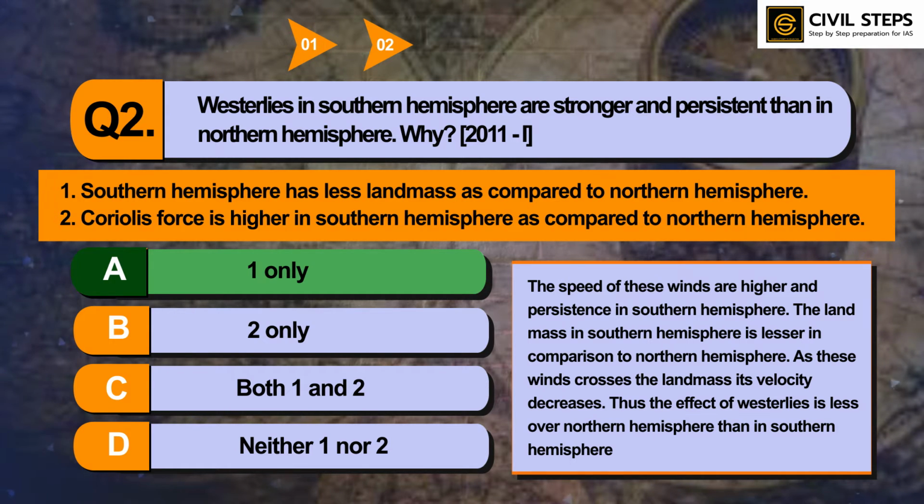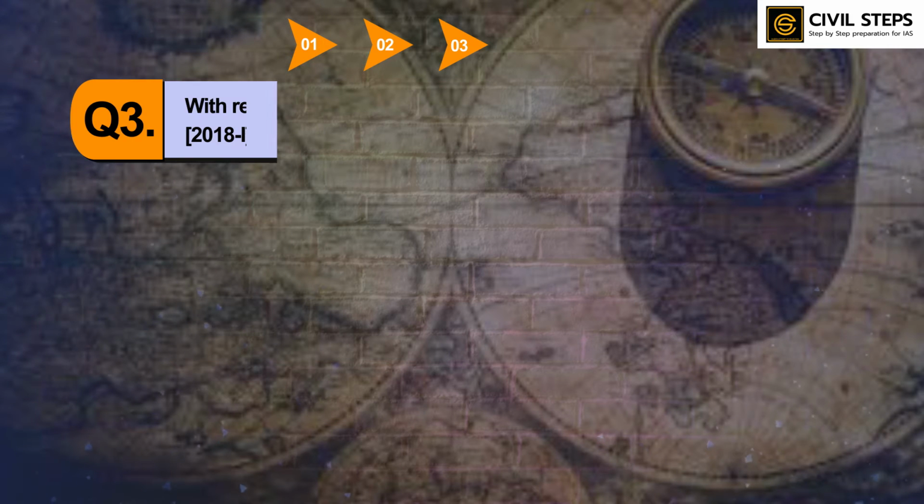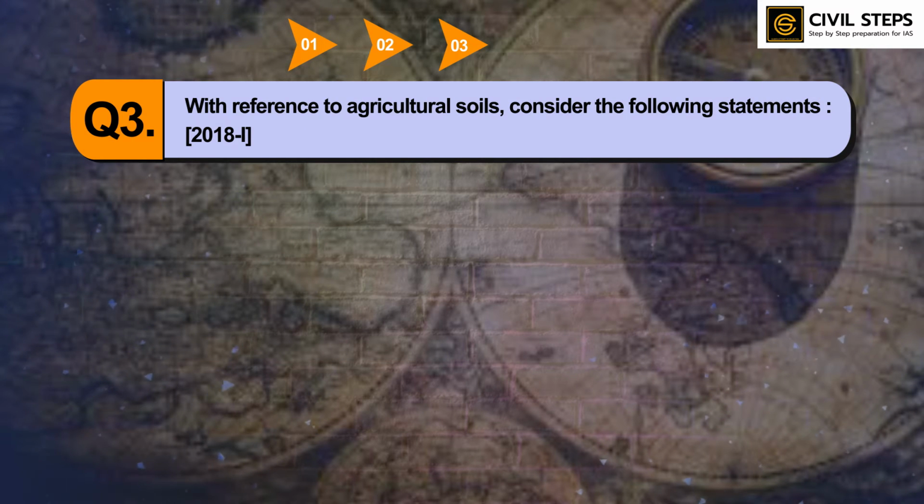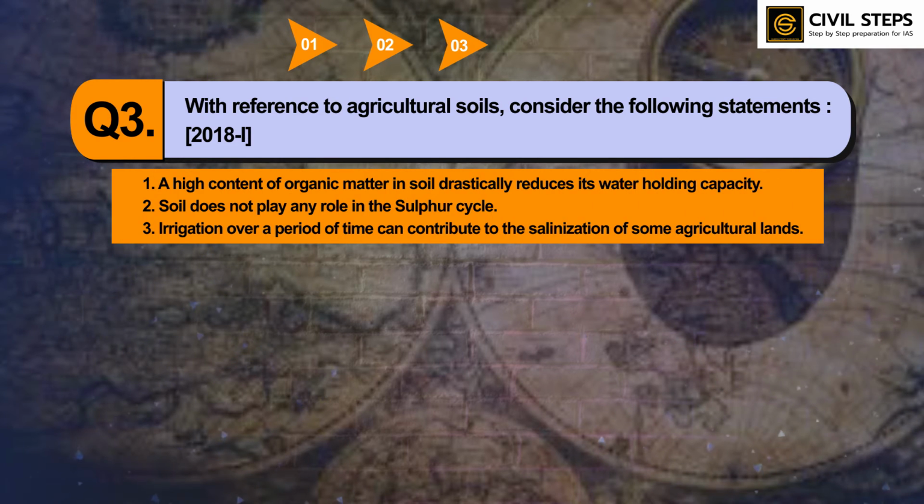Now let us discuss question number three. With reference to agricultural soils, consider the following statements. Statement 1: a high content of organic matter in soil drastically reduces its water holding capacity. Second, soil does not play any role in the sulfur cycle. Third, irrigation over a period of time can contribute to the salinization of some agricultural lands. Which of the following statements given above are correct?